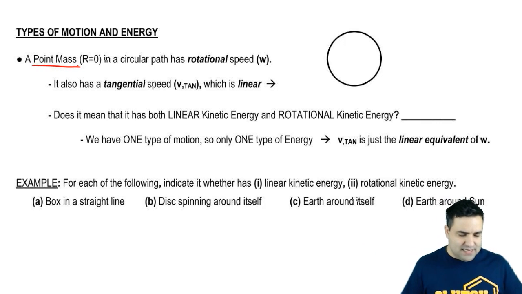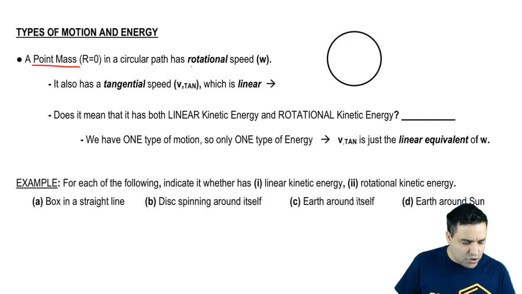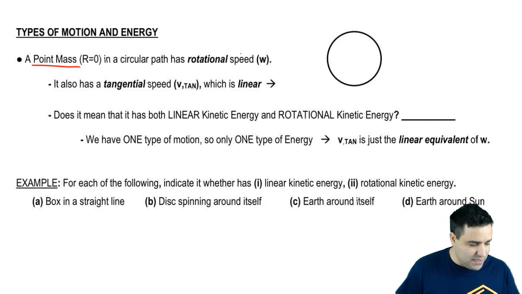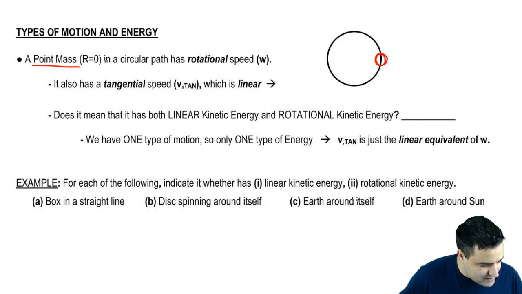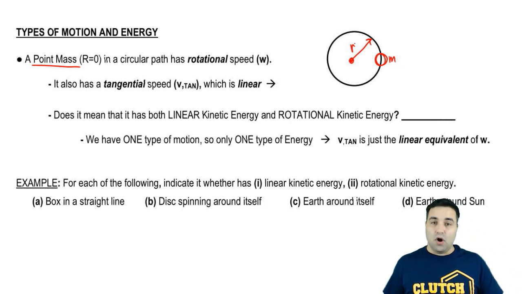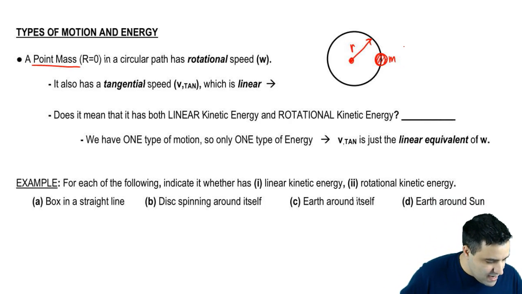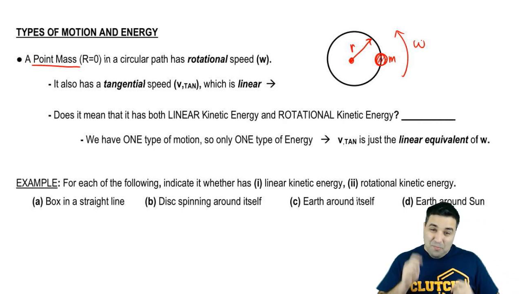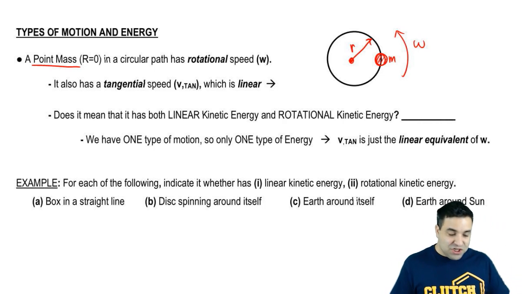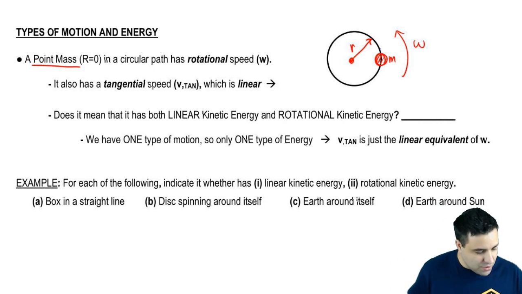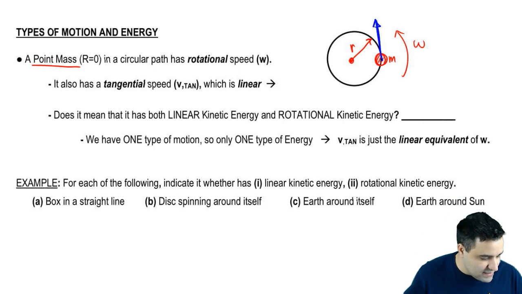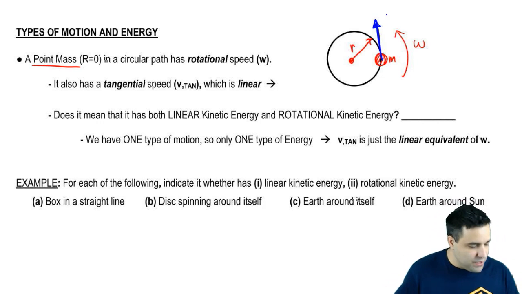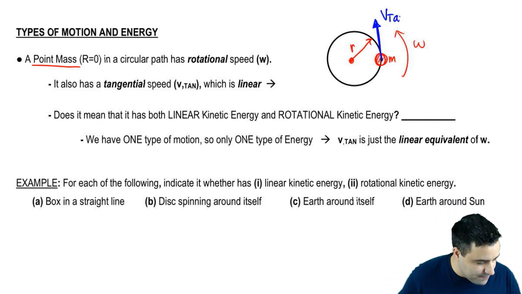Now, a potential problem arises when you have point masses. And that's because point masses, if you remember, if they're going in a circular path, they have rotational speed. So if you have a tiny little mass here, m, and it's going around a path, it has a distance little r to the middle, right? And let's say it's spinning that way with an angular speed, w. But it also has a tangential speed, which is linear, right? It also has an instantaneous speed that's pointing this way. We call this v tan.